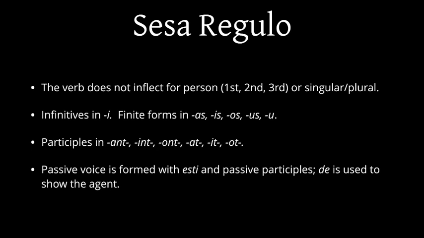It tells us how to form the 6 participles, the 3 actives and the 3 passives, as you see here, and as we covered in the complex verbs video. And it tells us how to form the passive voice by using esti and the passive participle, and that the correct preposition to use for showing who is actually doing the action to someone in a passive construction is de.